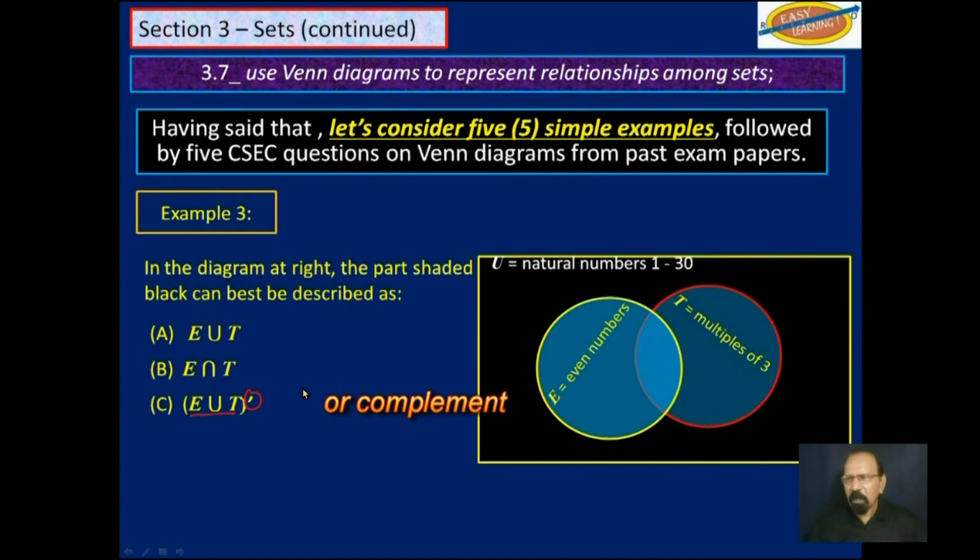Okay, that would be everything outside of E and T. That seems to be fine. Let's see what the next answer is. E prime intersection T? No, we are just dealing with this black part out here. So the answer here is C, E union T complement. Whatever is outside of E and T.